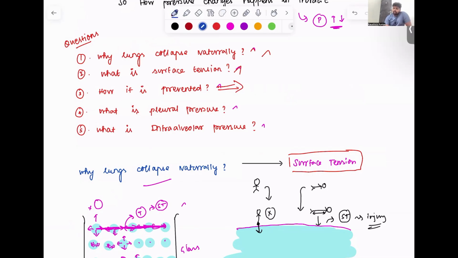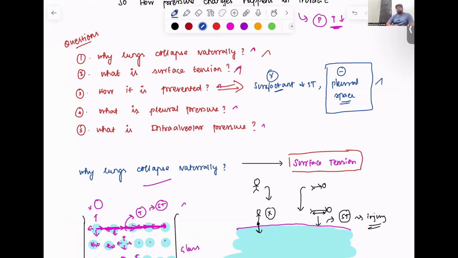This is prevented by two mechanisms. One is surfactant. Surfactant is nothing but a lipid molecule that gets produced by the alveolar epithelial cell that basically reduces surface tension. Another mechanism is the negative pressure in the pleural space, right? So now we have to understand what this negative pressure is. I'm not going to talk about surfactant. I'm going to only talk about negative pressure in the pleural space.